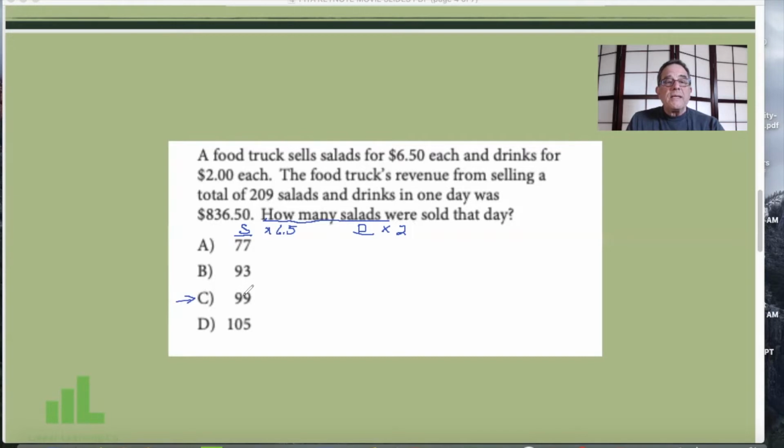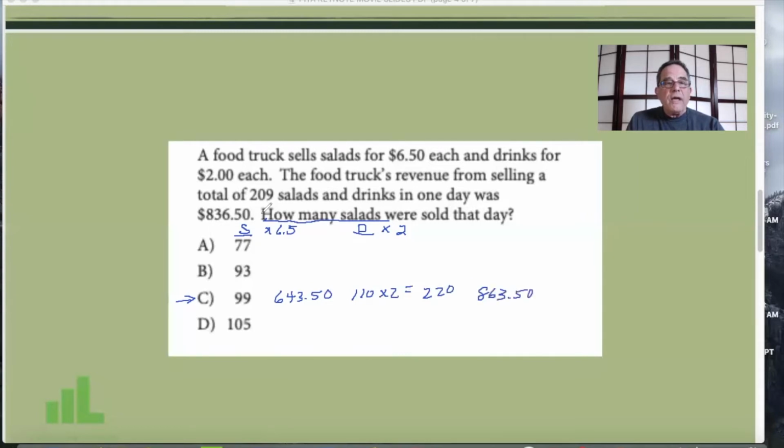So we'll take 99 times 6.50, and we'll end up with 643.50. Next, we take 209 minus 99, and that gives us 110 drinks at $2 a piece, 220 bucks. When we add those together, we get 863.50.